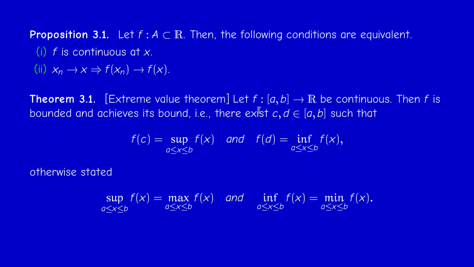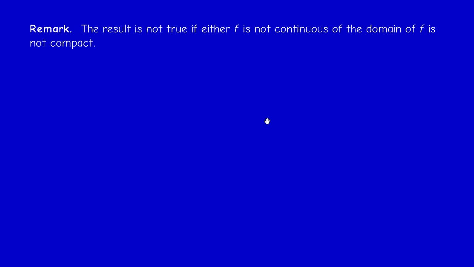We need two conditions actually. We need a condition on f, which is continuity, and we need a condition on the domain [a, b], which is compactness, which is a topological condition. So most of the results that I will present in this video are topological in nature, so it's better to postpone them to next year. I'm not going to prove it now. But I have a remark here.